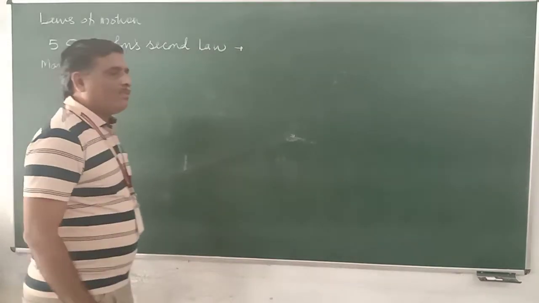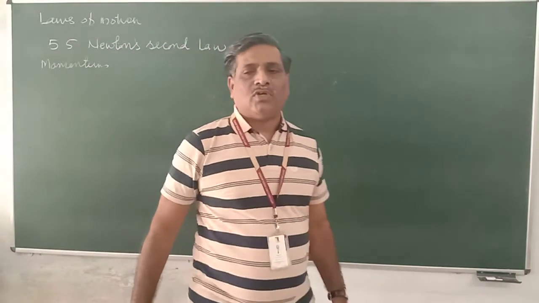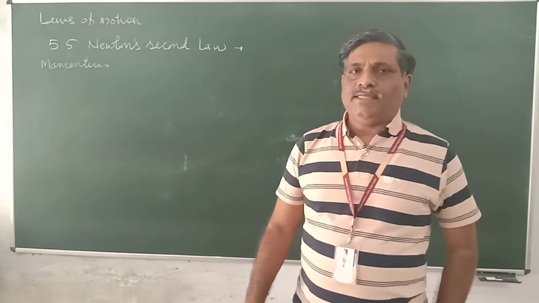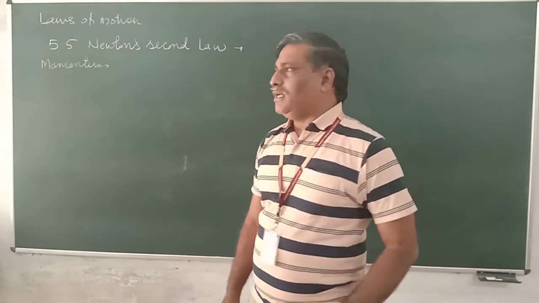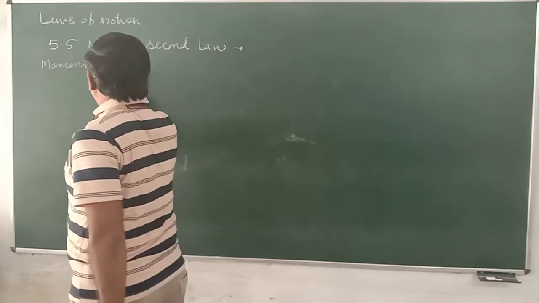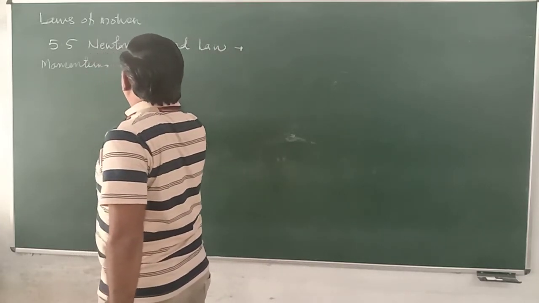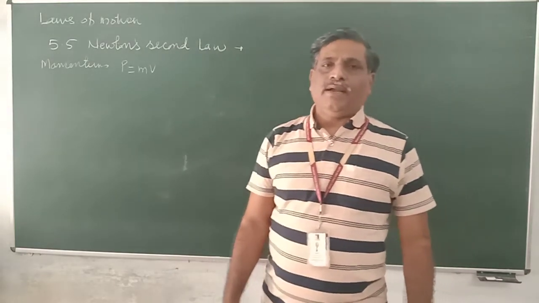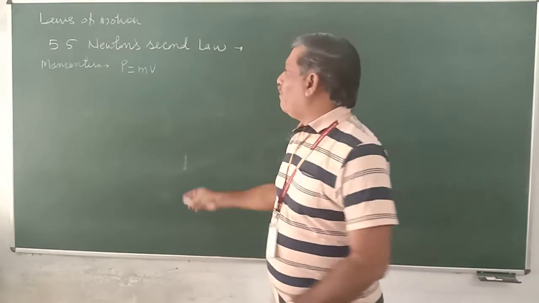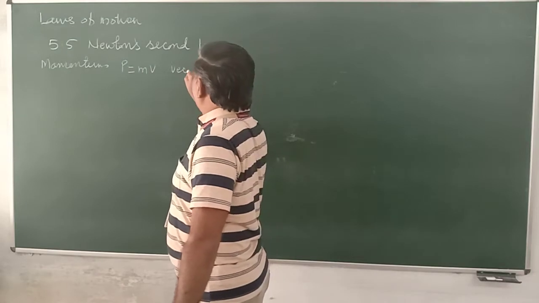Momentum is the product of mass and velocity. Once again I say, momentum is the product of mass and velocity. Momentum is denoted by p, it's m into v. Mass is a scalar quantity and velocity is a vector, therefore momentum is a vector quantity.